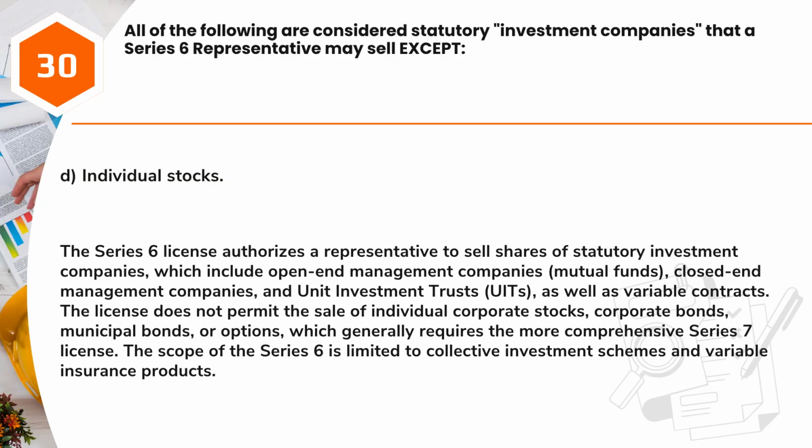Answer, D. Individual stocks. The Series 6 license authorizes a representative to sell shares of statutory investment companies, which include open-end management companies, mutual funds, closed-end management companies, and unit investment trusts, UITs, as well as variable contracts. The license does not permit the sale of individual corporate stocks, corporate bonds, municipal bonds, or options, which generally requires the more comprehensive Series 7 license. The scope of the Series 6 is limited to collective investment schemes and variable insurance products.